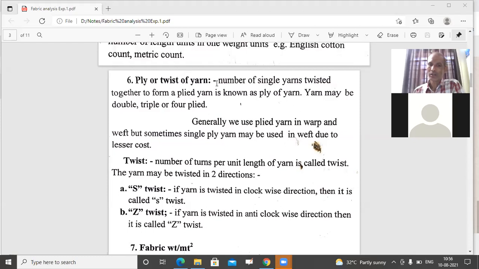Then twist of yarn. Here twist of yarn has two meanings. One is twist per inch in the yarn, turns per unit length in the yarn, that you will learn in the textile testing lab. Another is direction of twist in the yarn, which we will cover here. Generally, we have twist of yarn in two directions. One is S twist and another is Z twist. So we find out, in whatever fabric we get, which type of twist the yarn has, either S twisted or Z twisted.